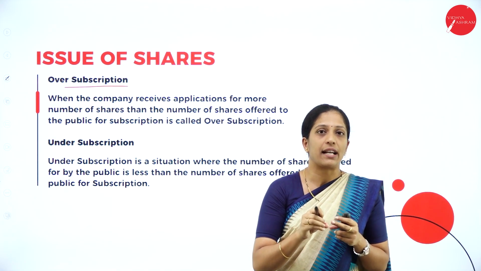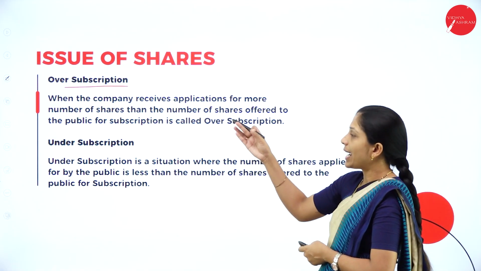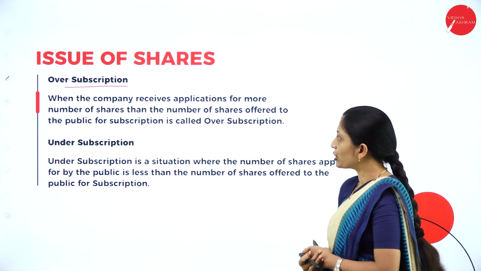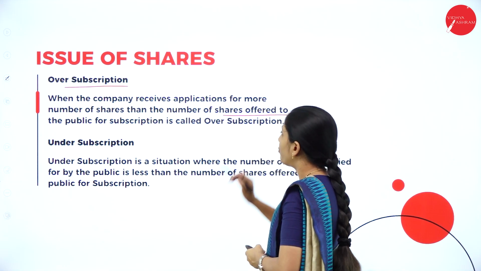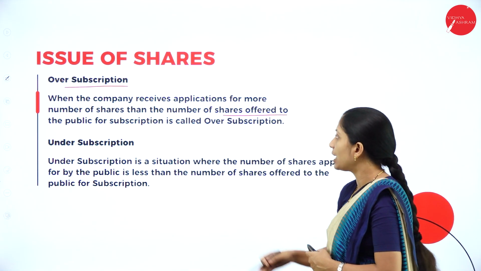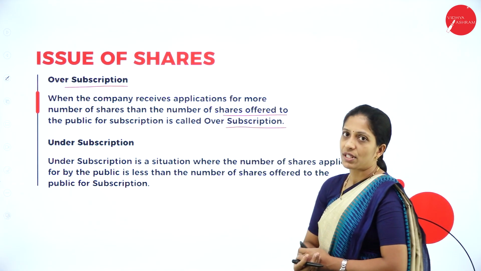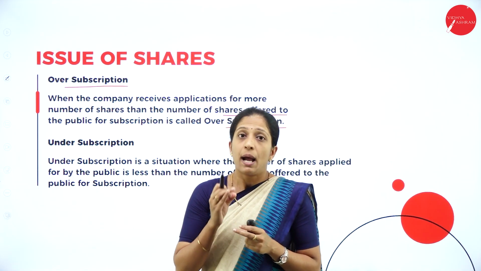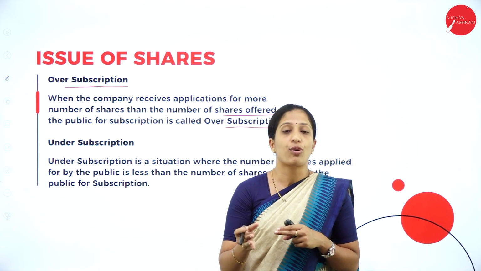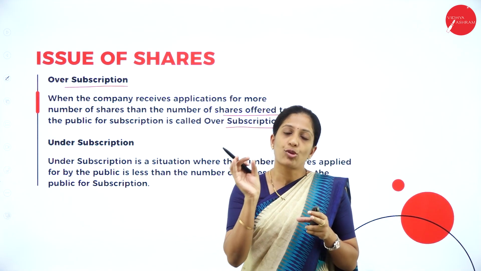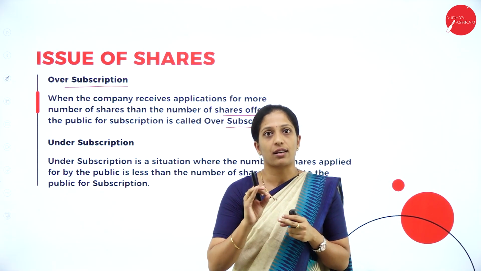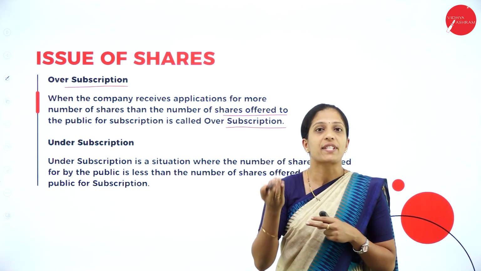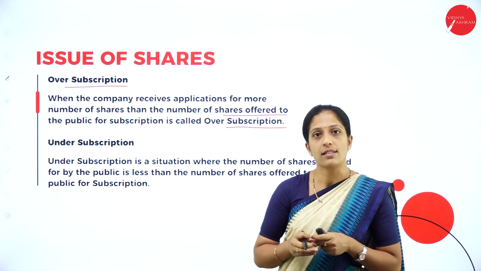In the same way in shares, when the company receives applications for more shares than the number of shares offered to the public for subscription, it is called as what? Oversubscription. For example, we need only 100 shareholders, but there are 200 shareholders who have applied for the shares. So those extra 100 shareholders who have subscribed, that is called as what? Oversubscription.